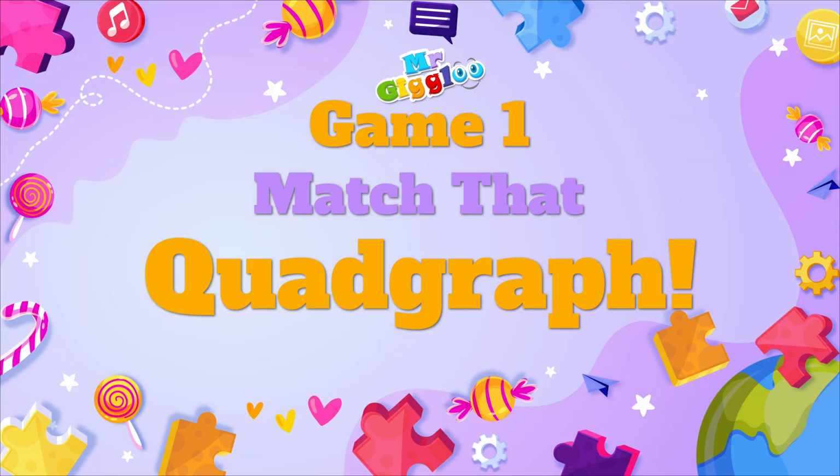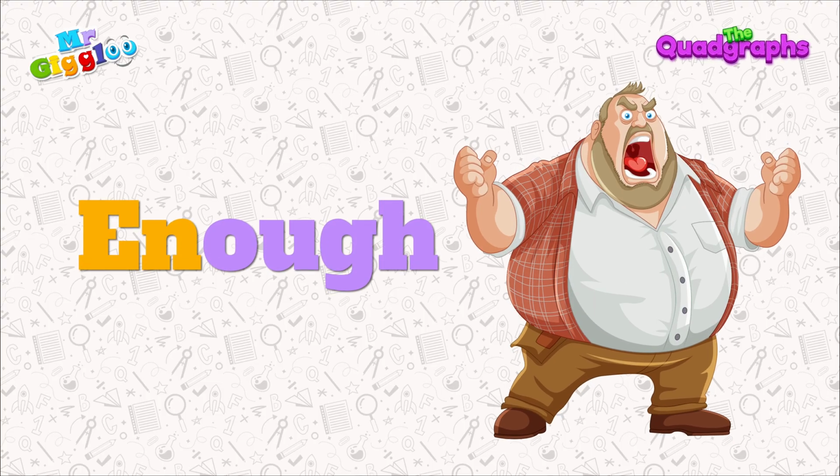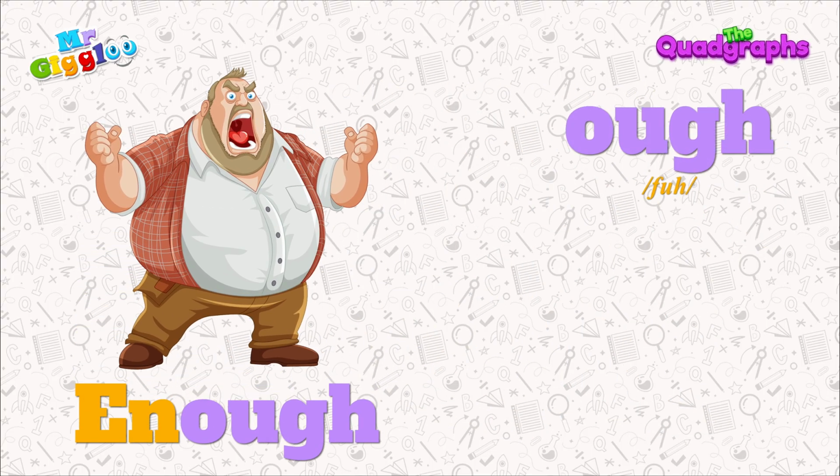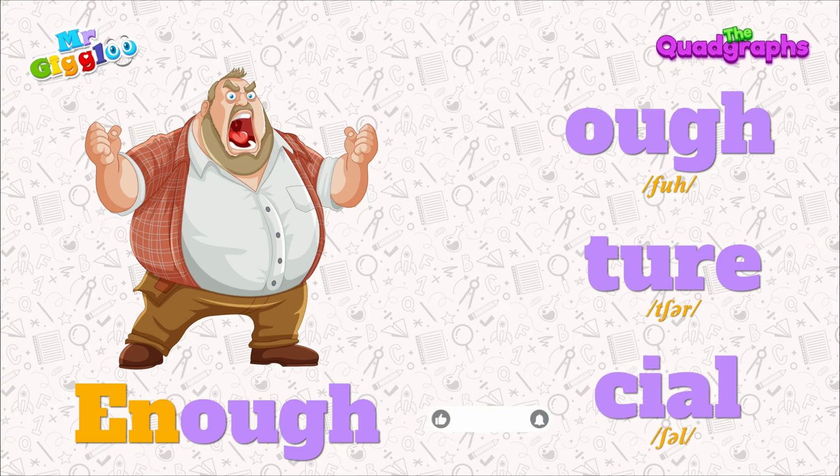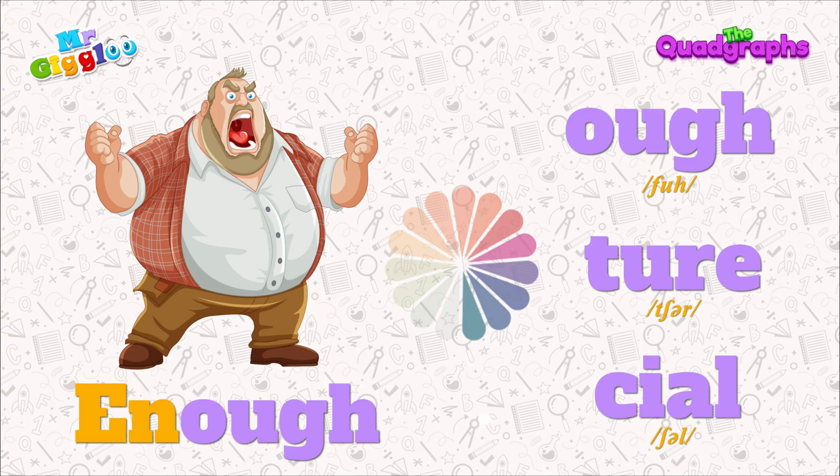Game 1. Match the quadgraph. Enough. And the options are O-U-G-H, T-U-R-E, C-I-A-L. Do you know which quadgraph is in this word?